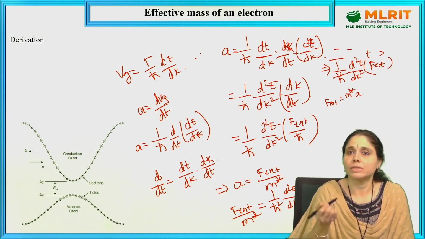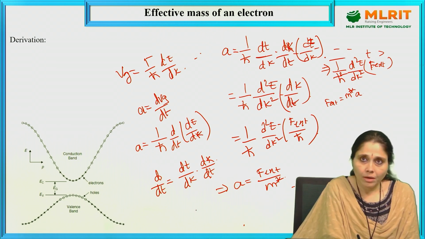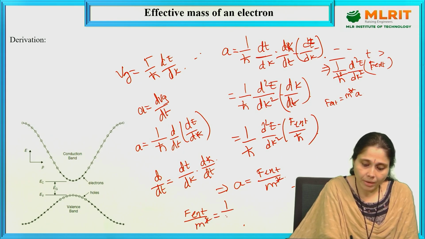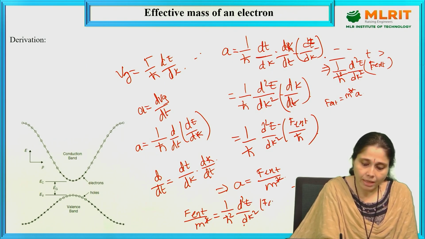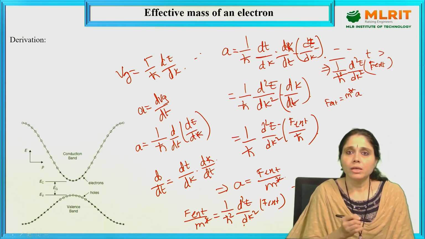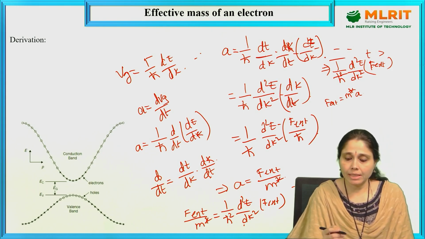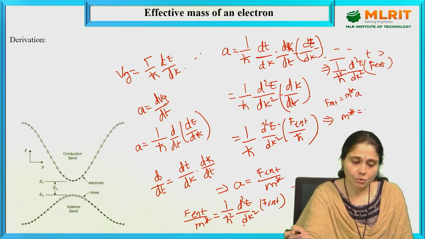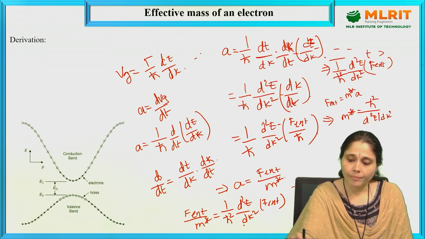So cancel F external on both sides, and what is the final equation that we have obtained? m star is equal to h cut square by d square E by dk square.